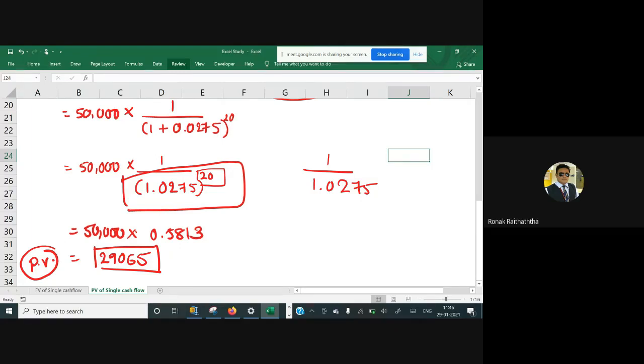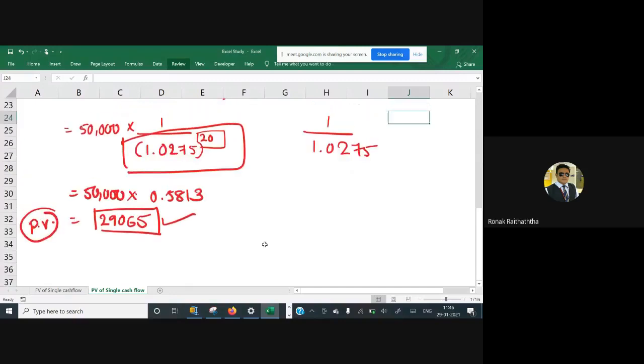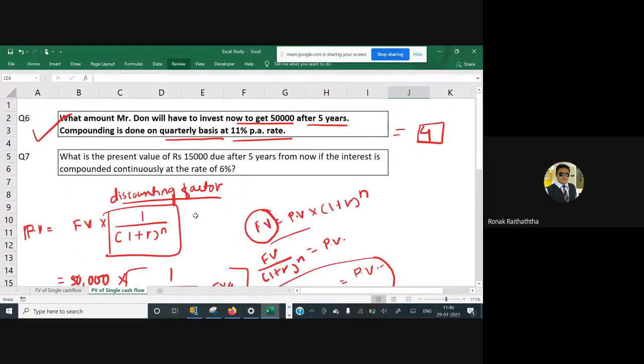Anyway, so 29,000 you would be investing to get 50,000 after the number of periods given to us. Well, now you will take this question as a practice question, which is continuous compounding. I haven't done it yet, but I am going to solve this. Right? So before that, I want you people to just try on it.